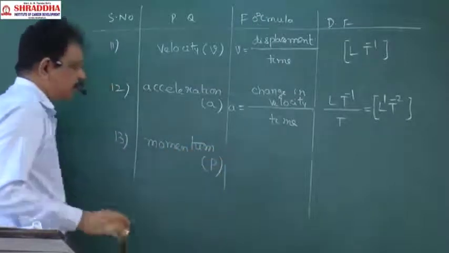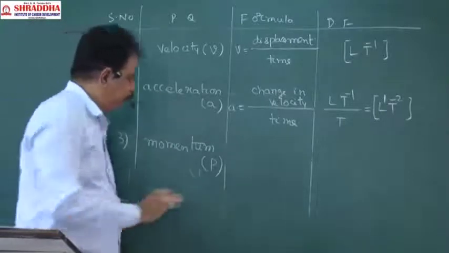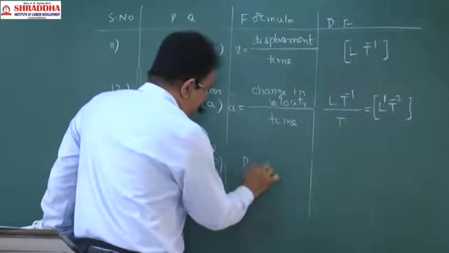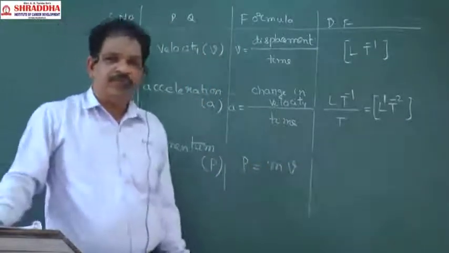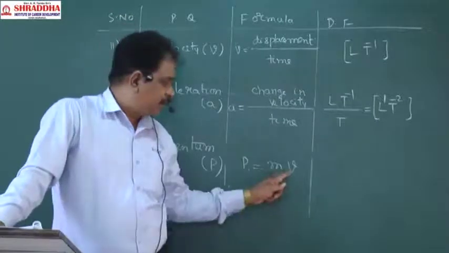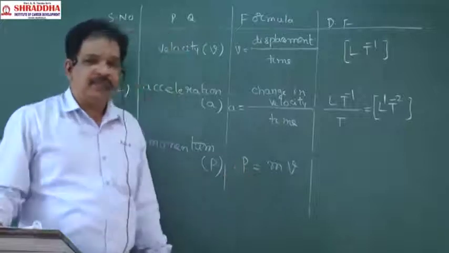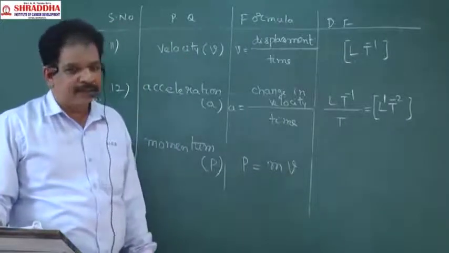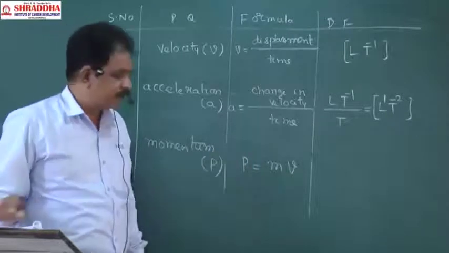The symbol of momentum is P. The formula for momentum is m into v: mass into velocity is called momentum. Then what is the dimensional formula for this?